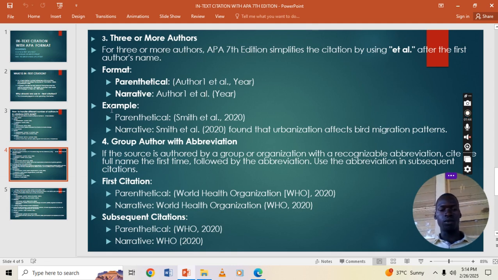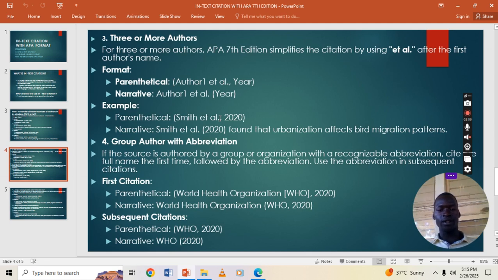Let us see this example. In the parenthetical format, we open the bracket, Smith et al., comma, 2020, and close the bracket, assuming you are getting the information from Smith and the other authors.